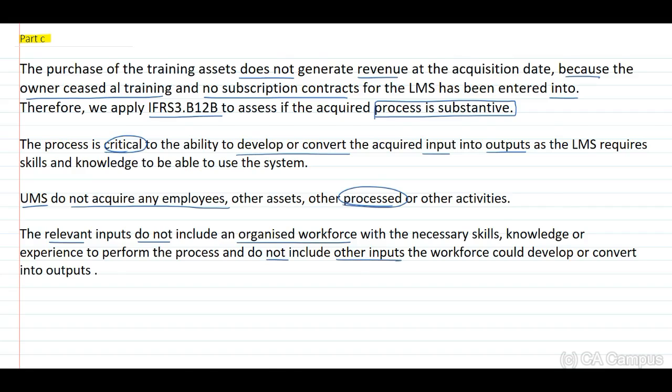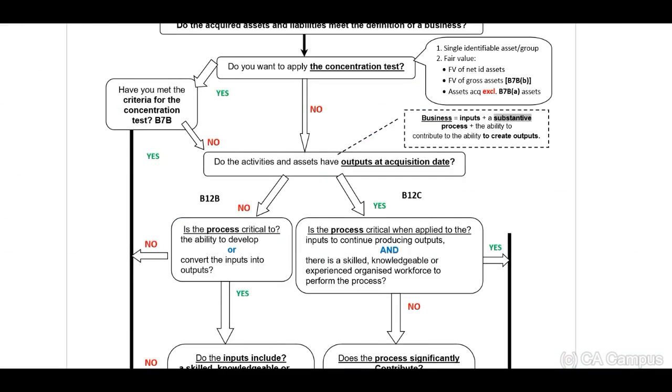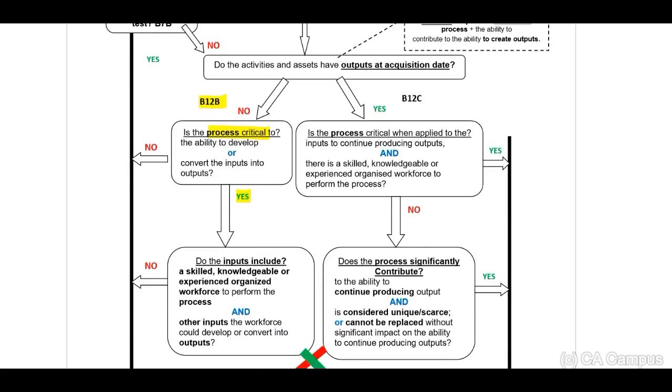When you look at our flow diagram, guys, remember we have applied B12B. Is the process critical in terms of the ability to develop or convert? Yes, it is important. And do the inputs include a skilled, knowledgeable workforce and other inputs to convert into outputs?